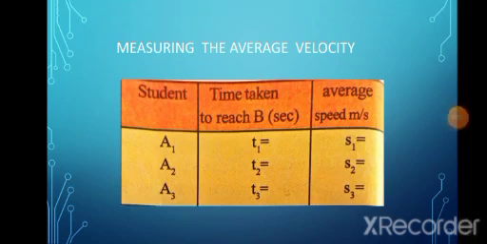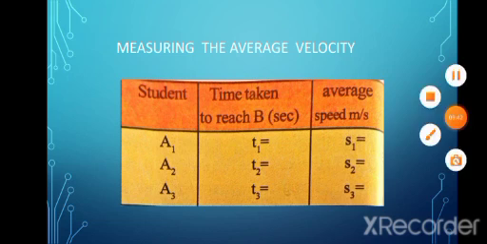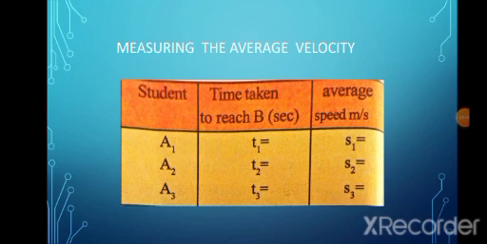Measuring the average velocity. In the previous activity, measuring the average speed, the students ran different paths, but here the students run only one straight path. So here the total distance is also 50 meters.